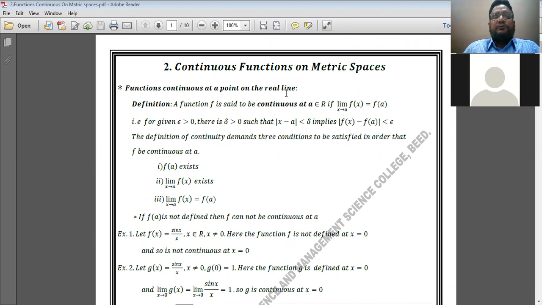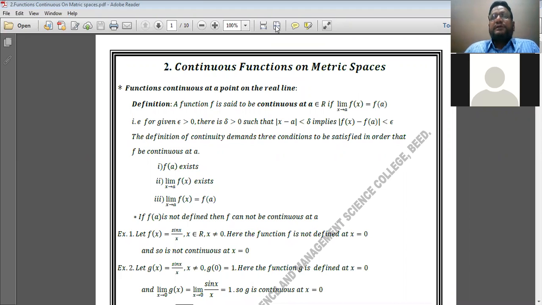In this topic, first we will discuss the continuity of a function at a point on the real line. What is the meaning of continuity of a function at a point? Let us see the definition of continuity of a function at a point.